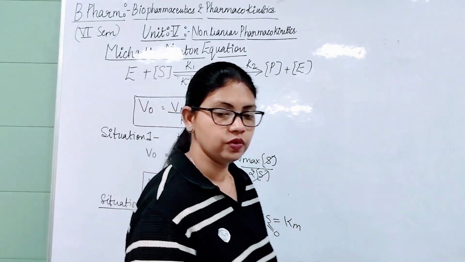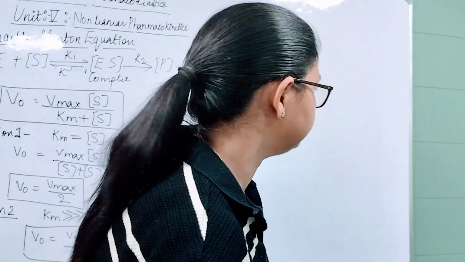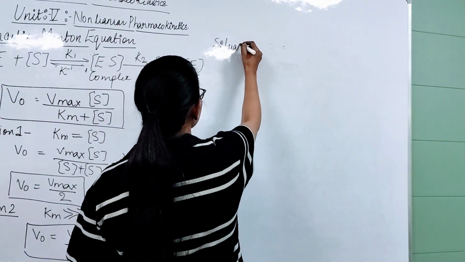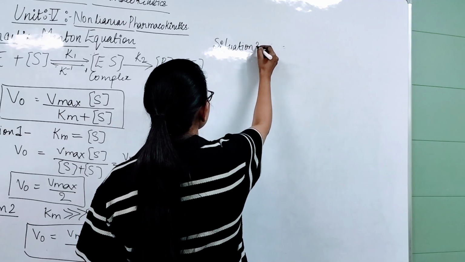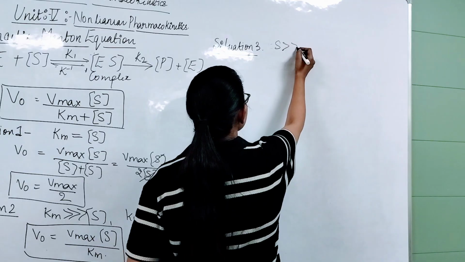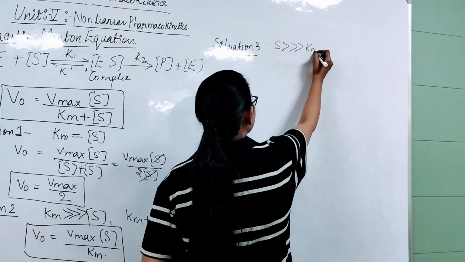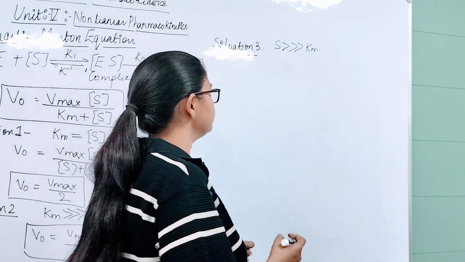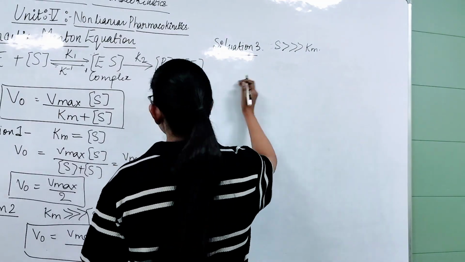Now come to the situation number 3. Situation 3. When the substrate value is much greater than Km, means the substrate concentration is very high, then what will happen?